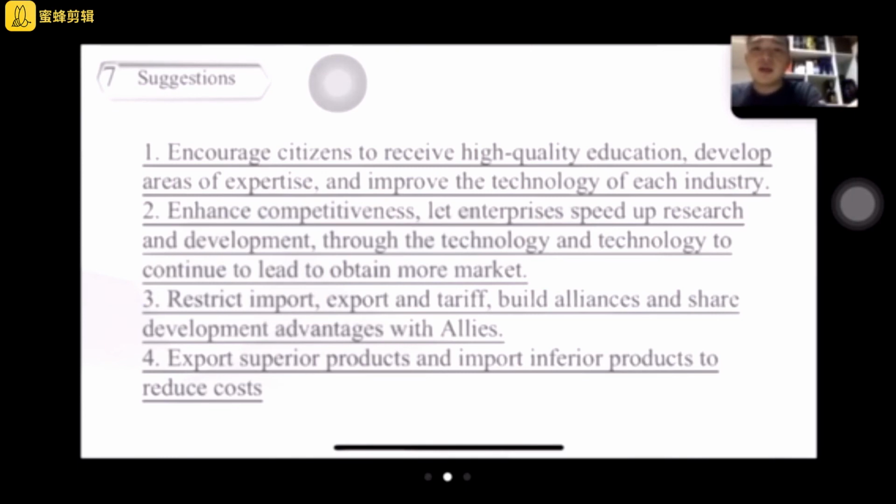The second, I think, is to enhance competitiveness. Step up research and development through technology to continue to replace the optimal market. The third one is to reduce the import and export tariffs, build analysis, and share development advances.